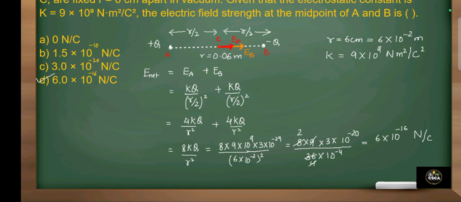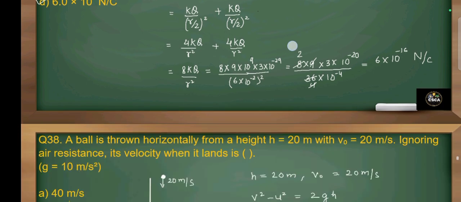And we will put the value of k, that is 9 into 10 raised to power 9, and q is equal to 3 into 10 raised to power minus 29, and r is equal to 6 into 10 raised to power minus 2 whole square. And when we calculate this value we will get 6 into 10 raised to power minus 16 Newton per coulomb. So option D is correct.